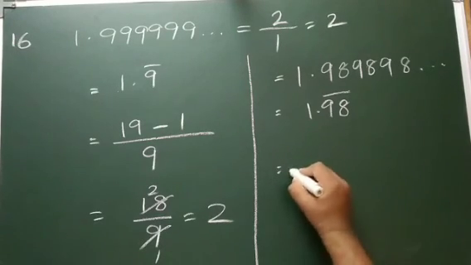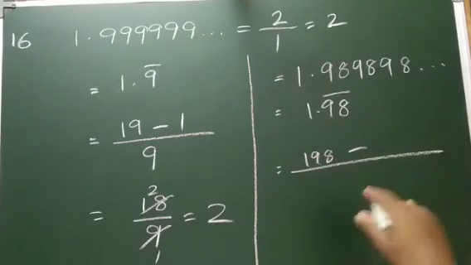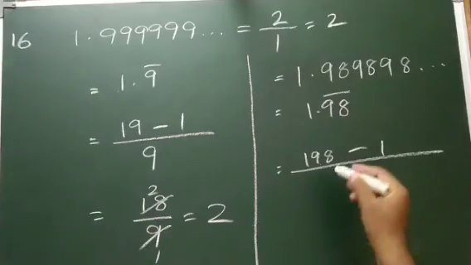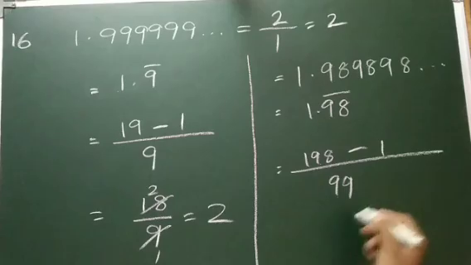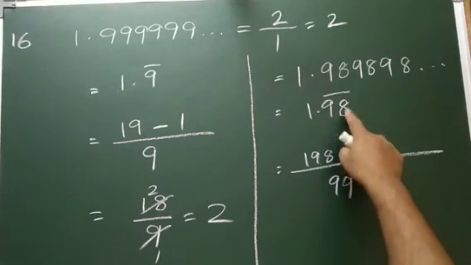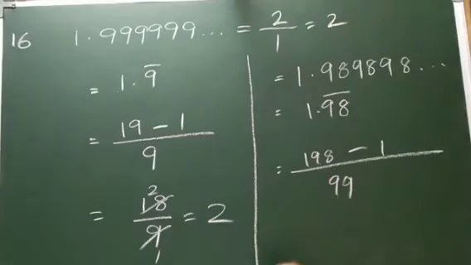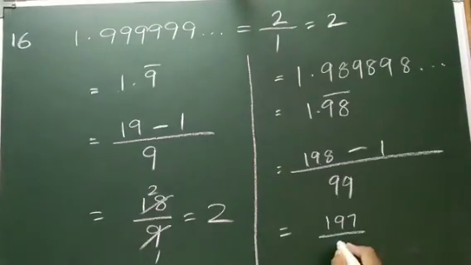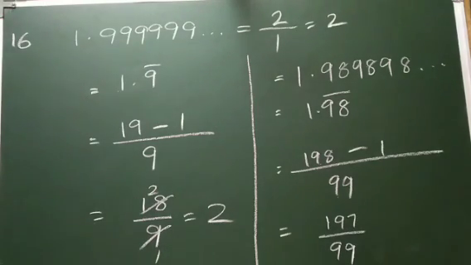Now simple: write all the digits, 198, minus the digits not having the bar, only 1 here. Next, how many digits have the bar, that many 9s. 2 digits have the bar, so that many 9s. After the decimal, no digit is there without a bar, so it's enough. So this is 197 by 99. This one I took just for giving you extra information.